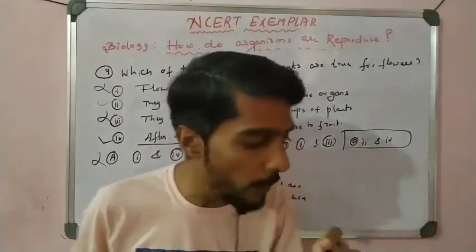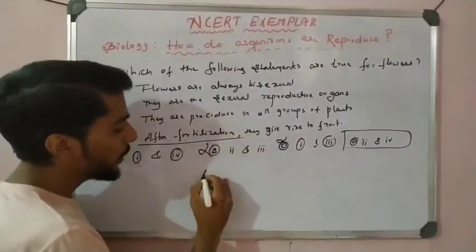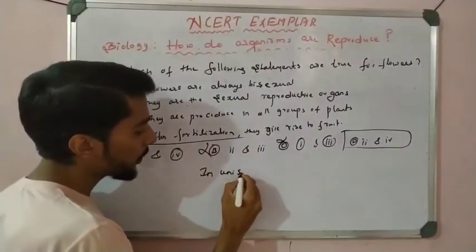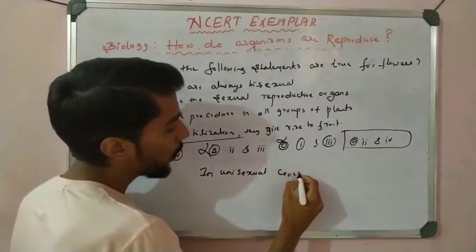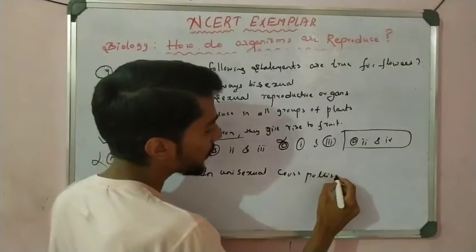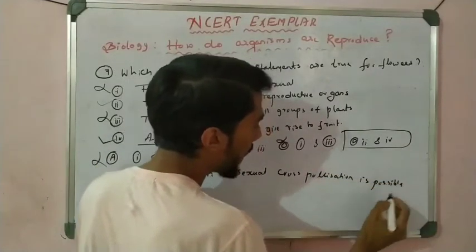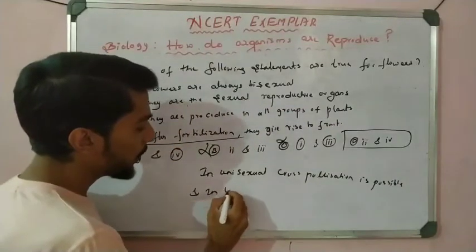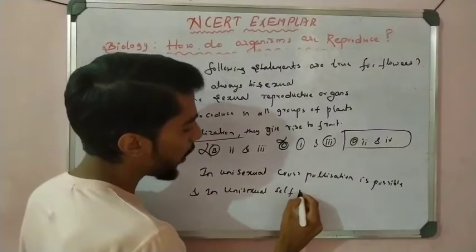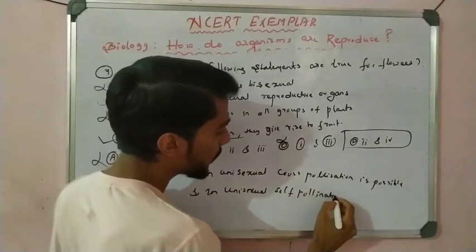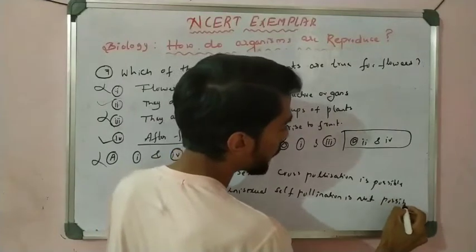One point to remember here: you may be asked that in unisexual flowers cross pollination is possible, and self pollination is not possible.